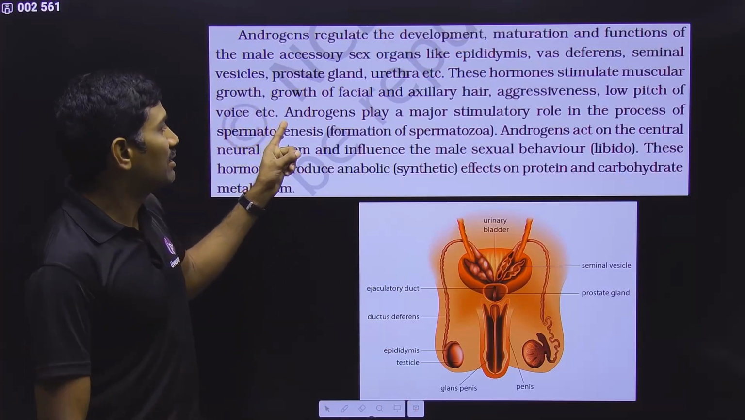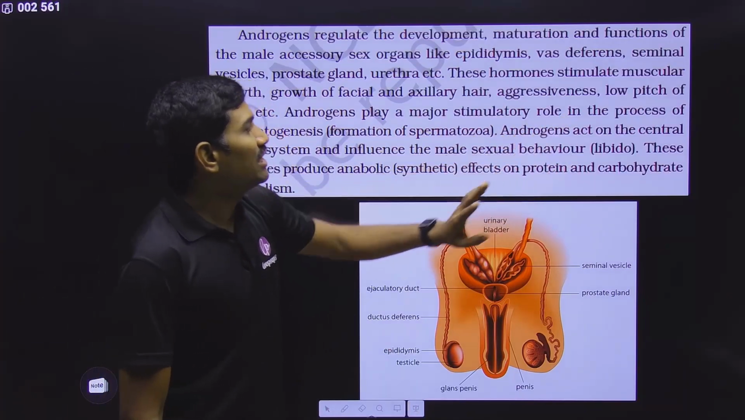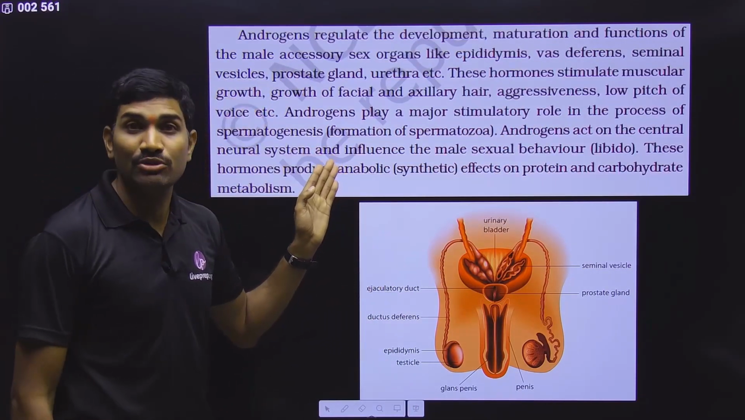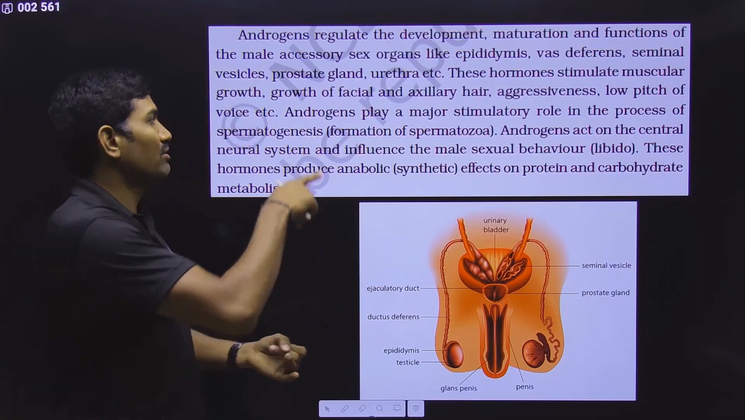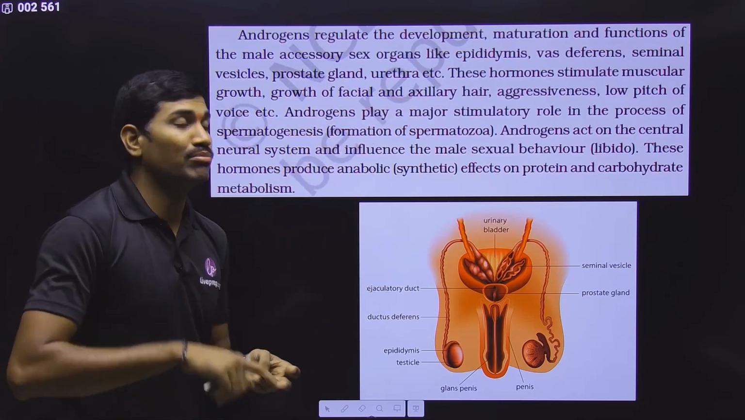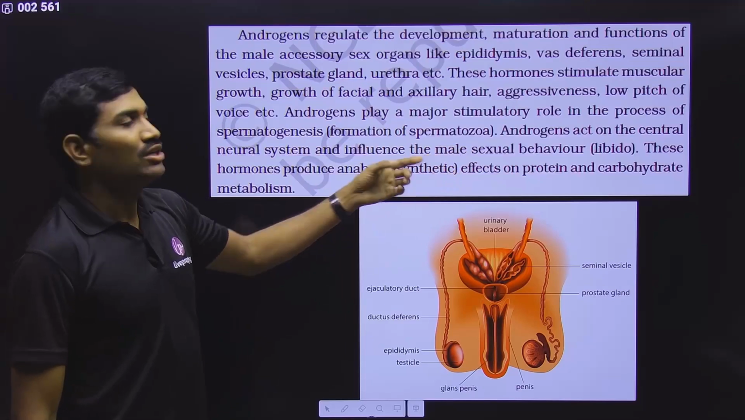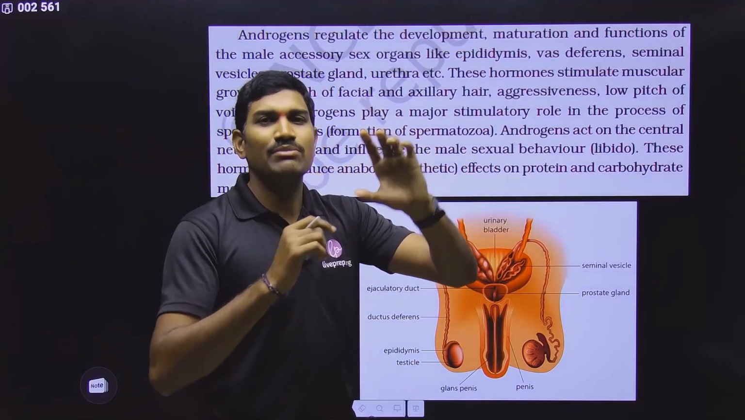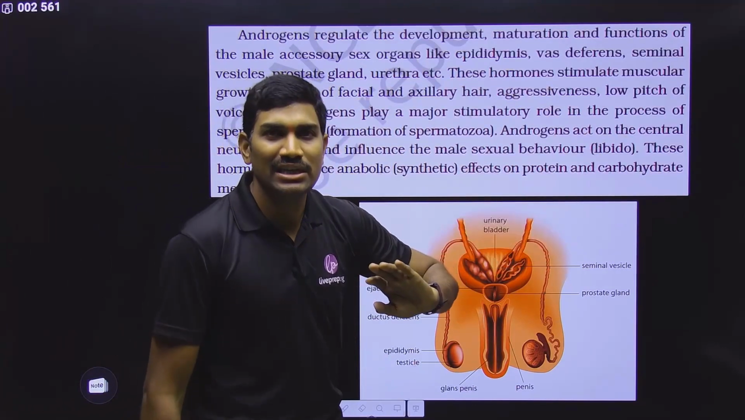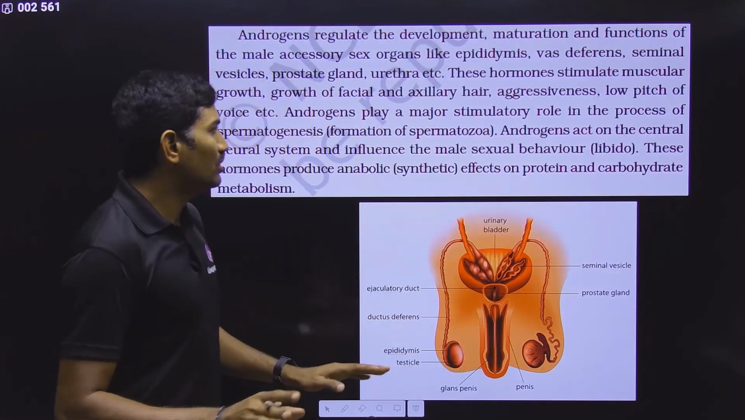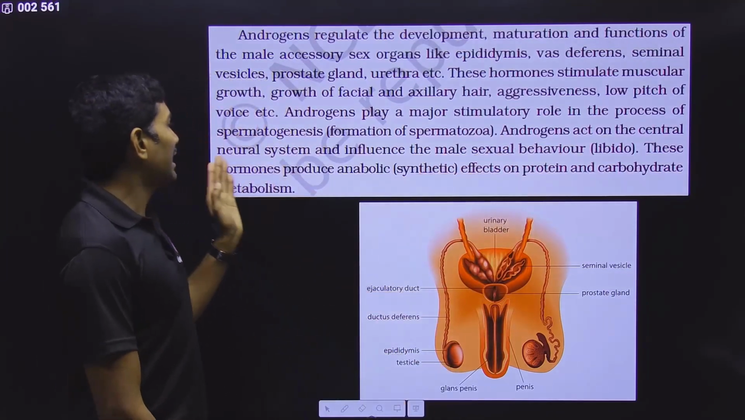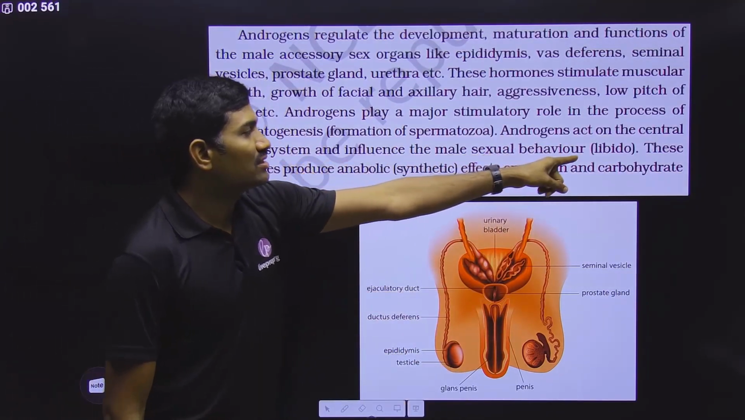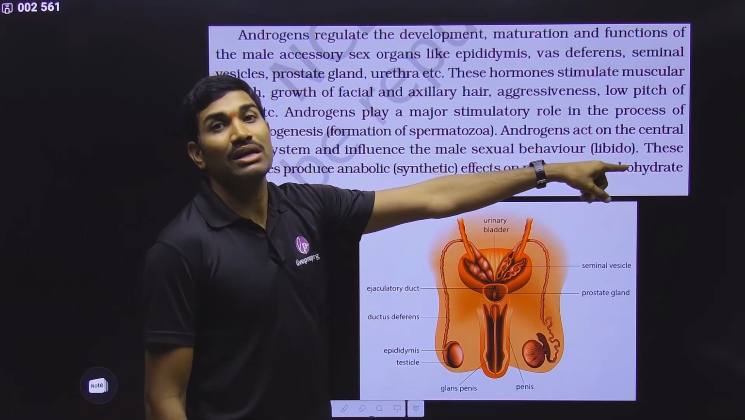Please observe carefully. Next one, androgens play a major stimulatory role in the process of spermatogenesis. Anyhow, follicle stimulating hormone from the pituitary is important. Along with this, the androgens from these Leydig cells are also very important for spermatogenesis. So it is simply the process of formation of spermatozoa. More details with individual names and everything, we will study in the human reproduction chapter. Here I don't want to go into those details. Next one, androgens act on the central nervous system. They are influencing the male sexual behavior. It is also called libido.